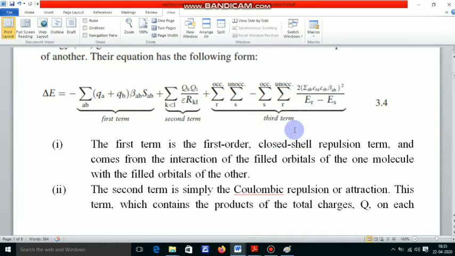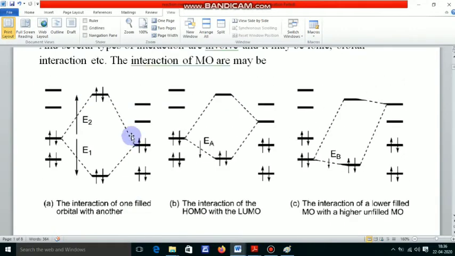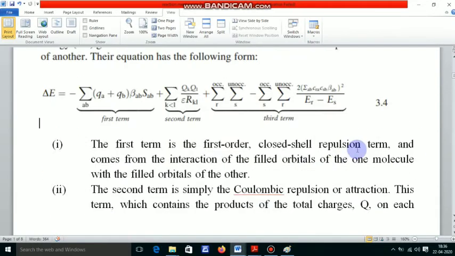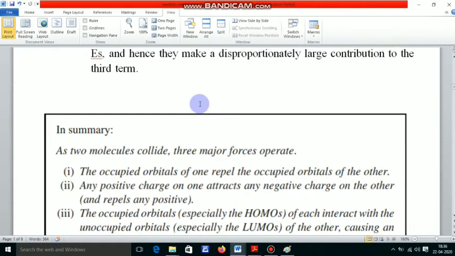So from these three types of interaction in an organic reaction, these two terms are important, that is the second term and the third term, but the first term is neglected, because in the interaction between filled orbital and filled orbital, there is no effective bond formation. That's why we consider these two interactions, as well as the Coulombic interaction, that is charge interaction.